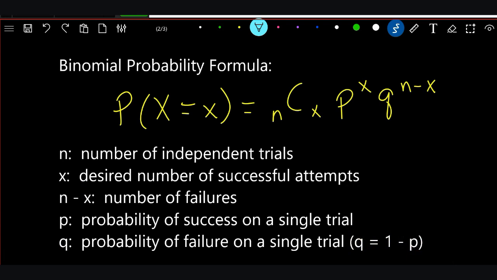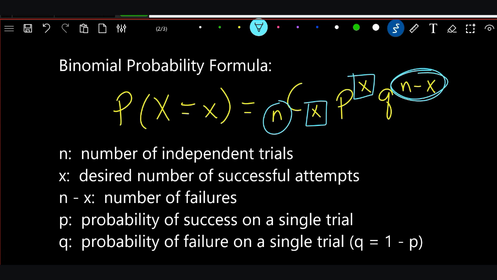So what is the n? The n is the number of independent trials. Remember, you could have 5 independent trials, 7, 10, whatever, but you have to have a number. That would go right there, and technically it goes there too, but you'll see in just a second what goes there. Next is the x. This is the desired number of successful outcomes. The x goes right there, right there, and technically right there. Next one is the number of failures. That's the n minus the x, this one right here.